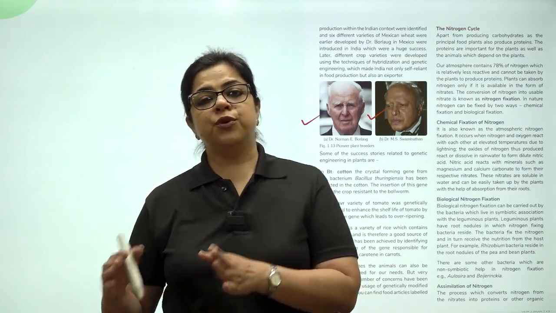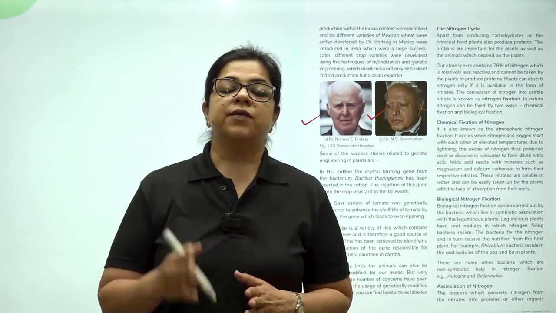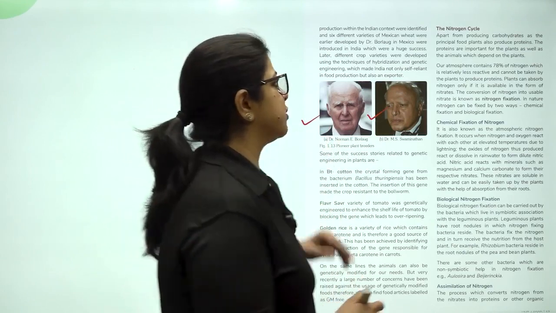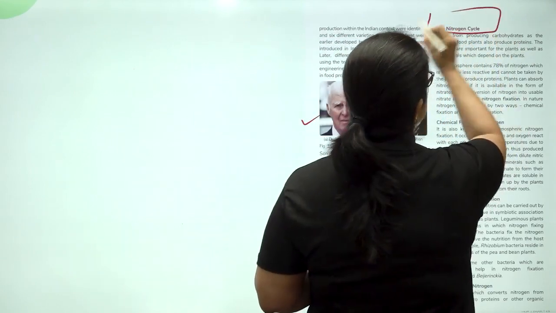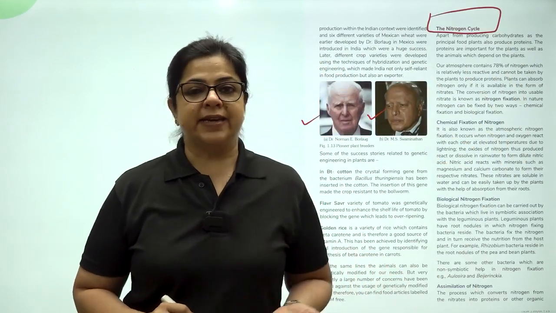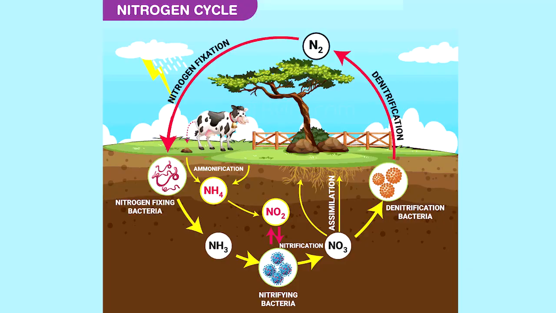Now children, a few minutes ago we were talking about rotation of crops and mixed cropping. We were talking about pulses with rhizobium which fix nitrogen. So that means nitrogen is a very, very important part of the crop production cycle. Now let us understand the nitrogen cycle in nature. Nitrogen cycle is a biogeochemical process through which nitrogen is converted into many forms, consecutively passing from the atmosphere to the soil to organism and back into the atmosphere.